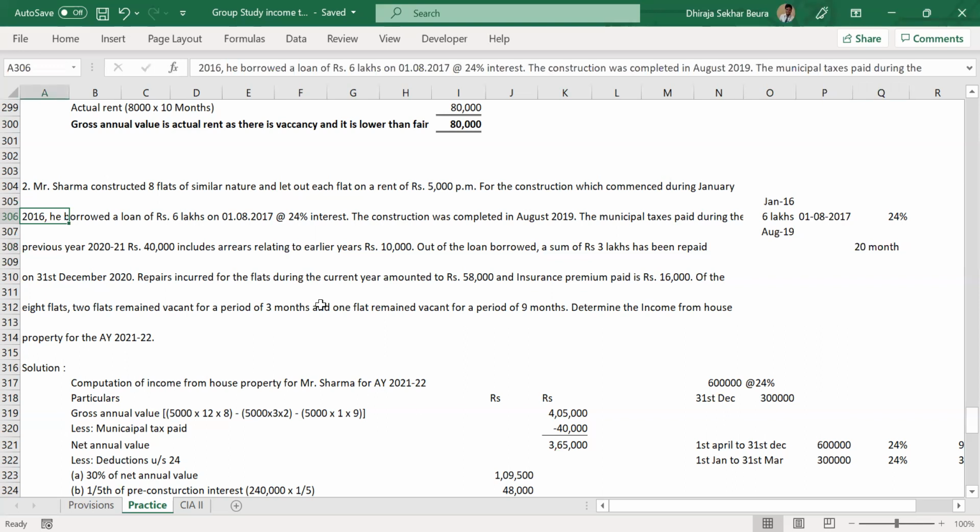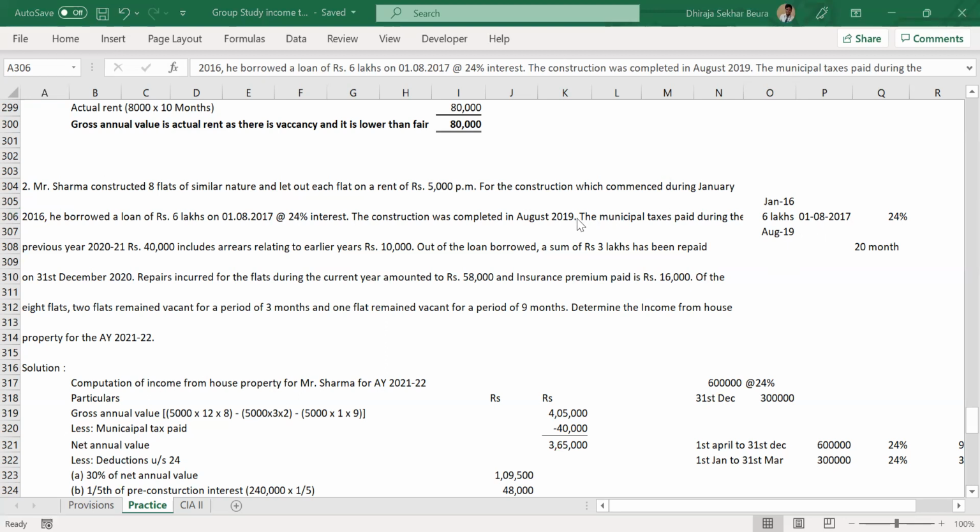Let's talk about this. If you remember the calculation of income from house property, the first thing we discussed was gross annual value minus municipal tax paid. There was no payable in it. The logic I told was if something is not paid, it will not be allowed there. Everybody remembers? Can you tell me what was it for interest on borrowed loan? Payable or paid? Paid and payable, both are there. Even if you have not paid, that will also be allowed.